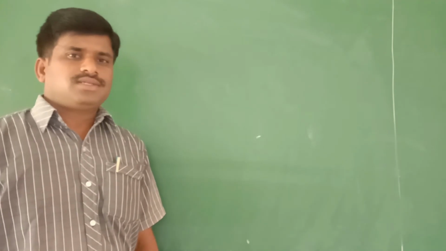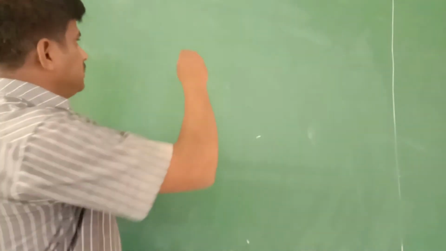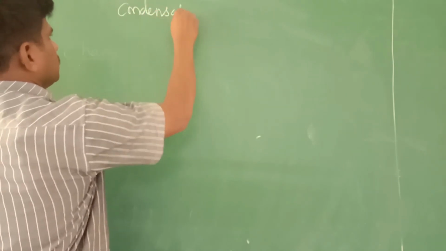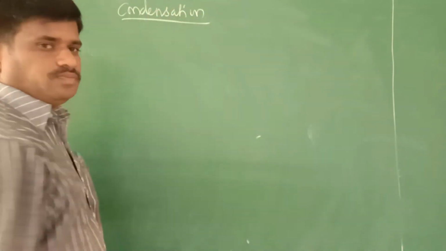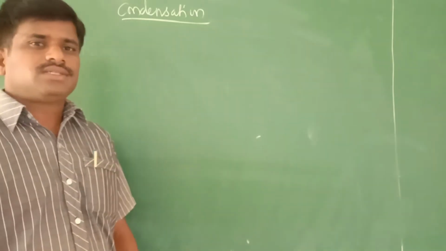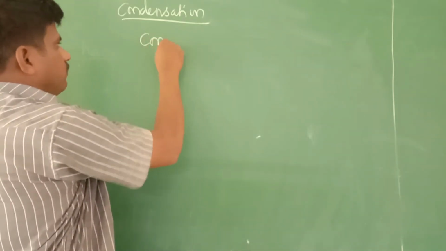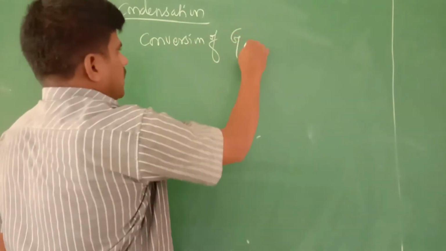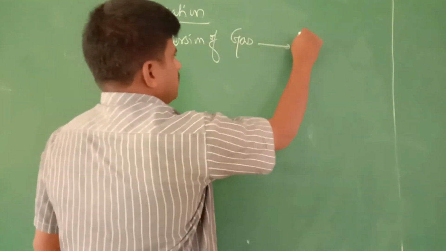The next process is called condensation. What is condensation? It is the process of conversion of the gas state into liquid.